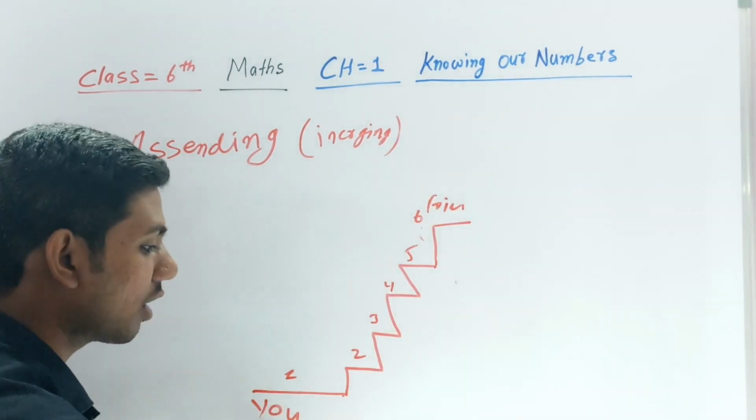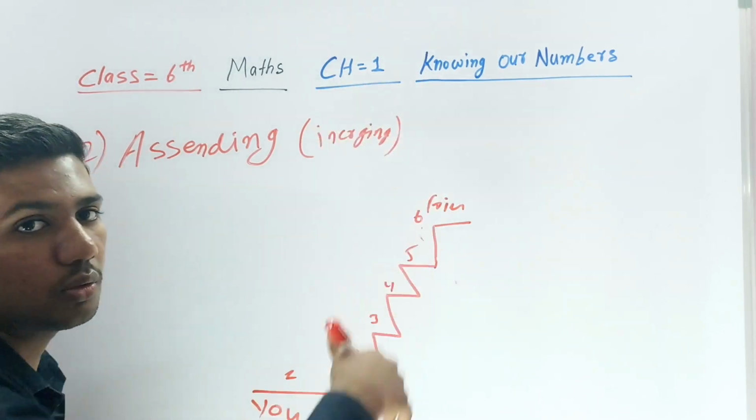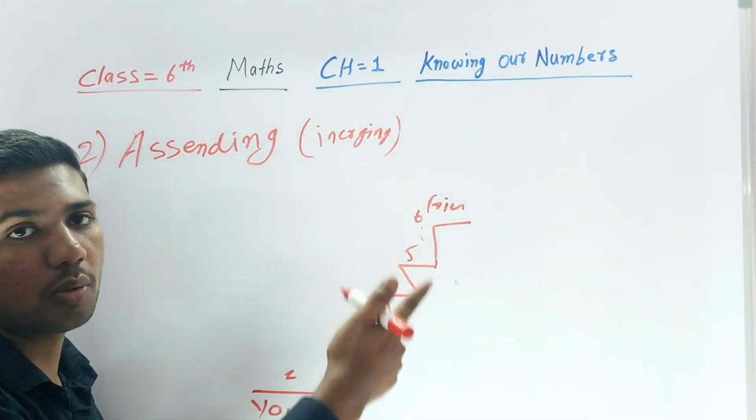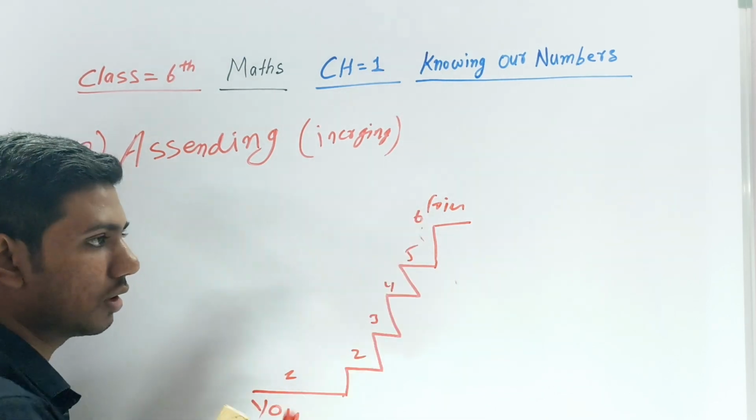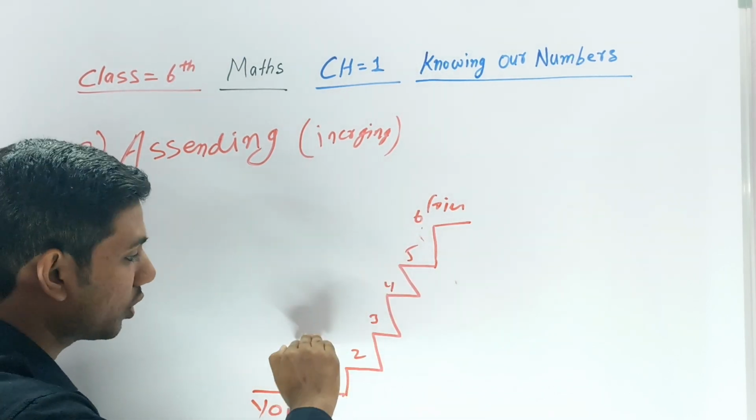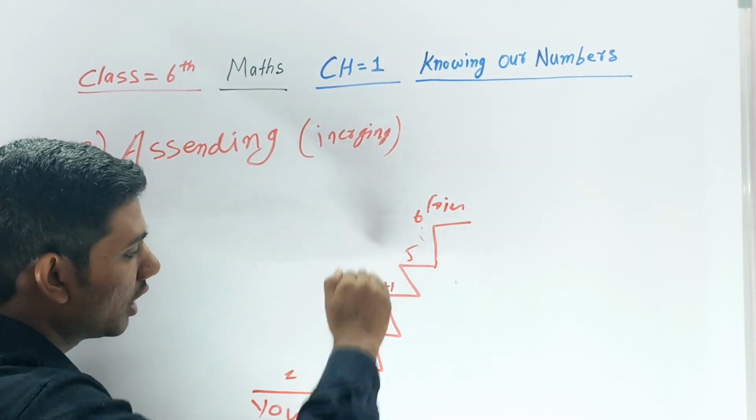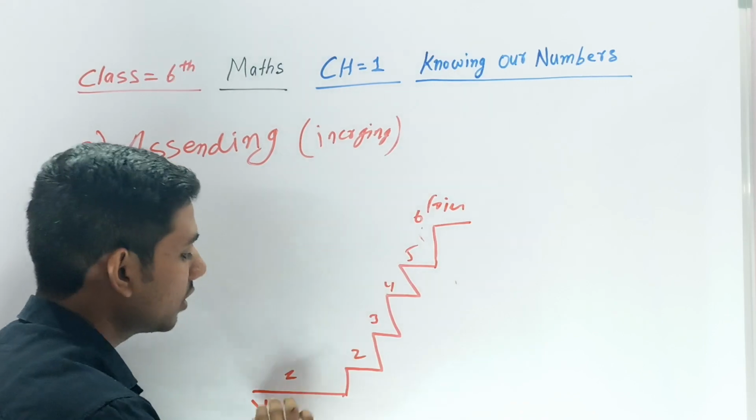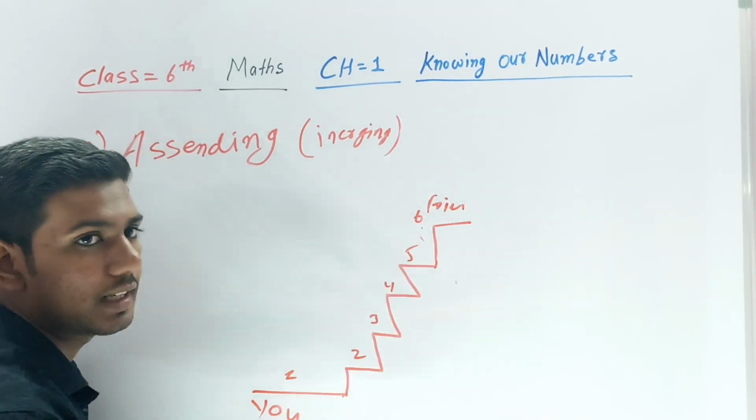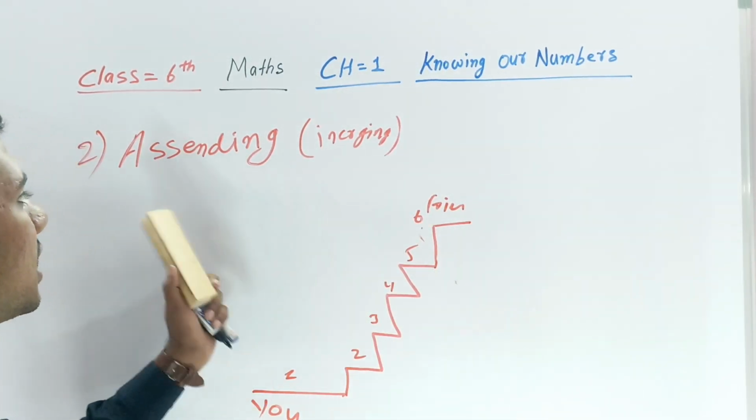Suppose you are on the ground and you want to go to the top of the roof or anything. How will you go? Just like that, you will go from small to big, big, big. If you see here, when you are going from the bottom to the top, the number is increasing. This is only called ascending order.